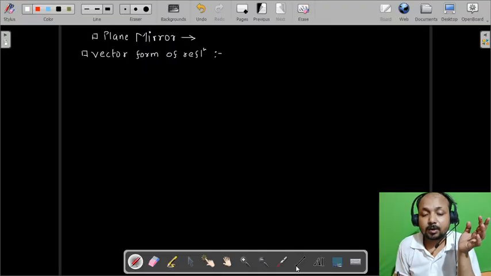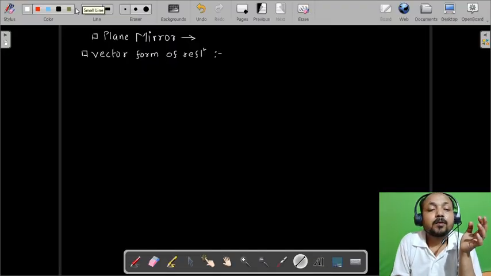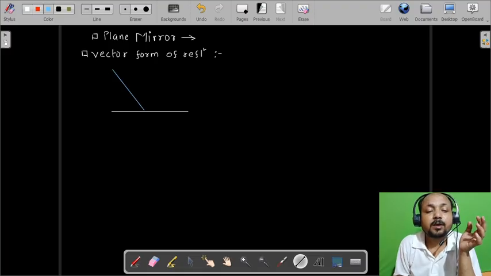So let us draw one ray diagram for the plane mirror. Let's say this is a plane mirror and there is an incident ray which is incident on the plane mirror and reflected in this direction. Let's say this is the normal, this is the incident ray and this is the reflected ray.